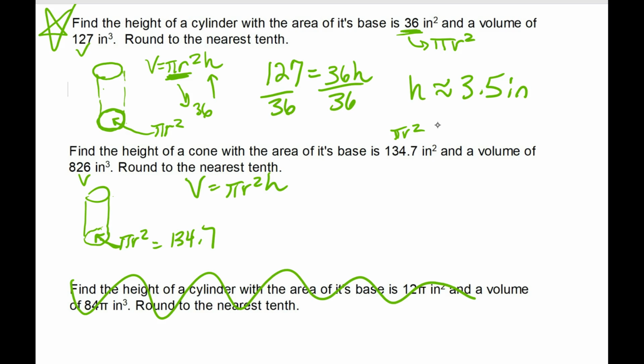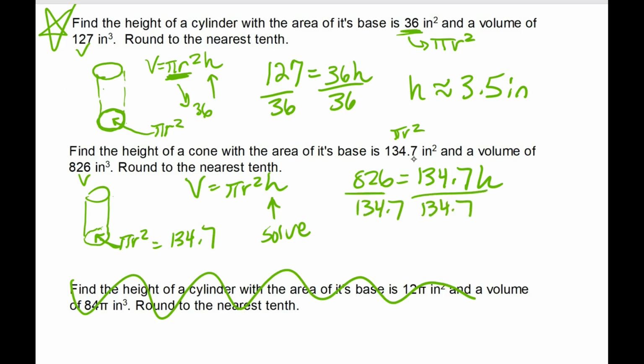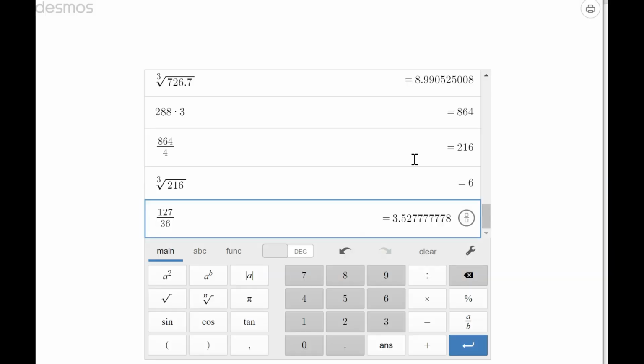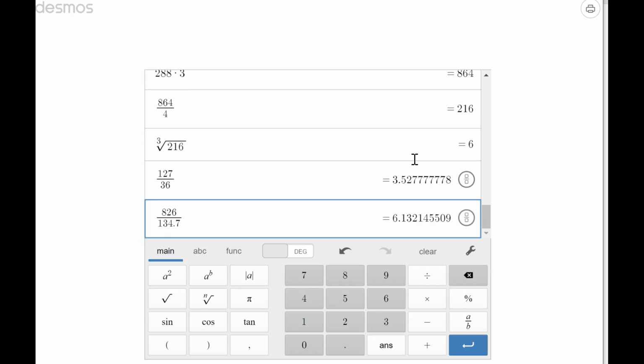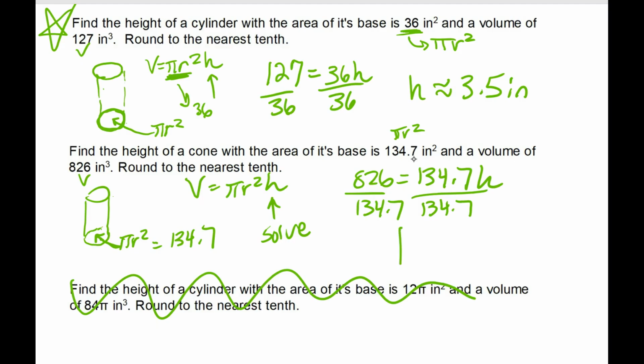All right, so volume is pi r squared h. Well, this is the volume right there. I got my volume and I already got my pi r squared, so 826 is equal to 134.7 times h, and h is what I'm solving for. So what do I do? I divide both sides by 134.7, and 826 divided by 134.7 gives us 6.1. So the height is approximately 6.1 inches.